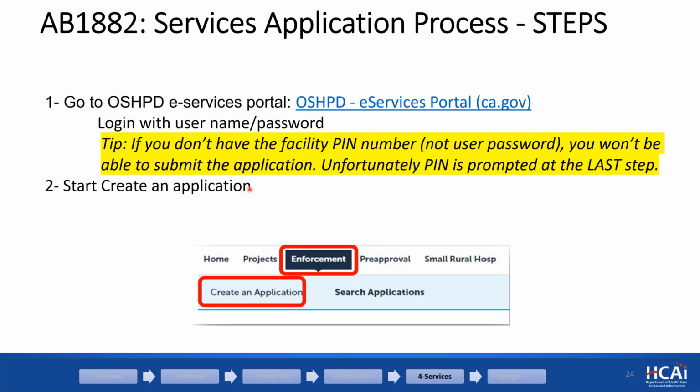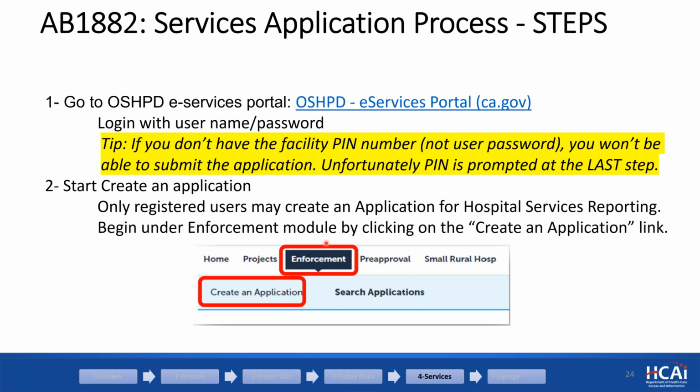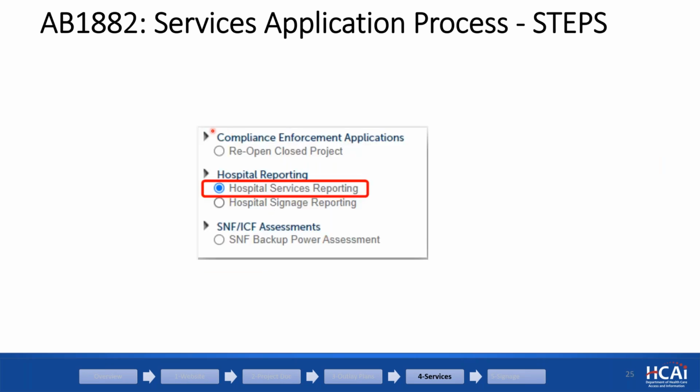So having said that, now let's create an application. So you create, but we are not in the projects tab, we are in the enforcement tab. Create an application link. So you're gonna see this menu.